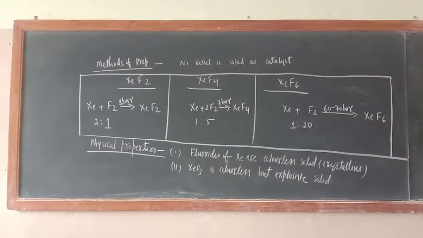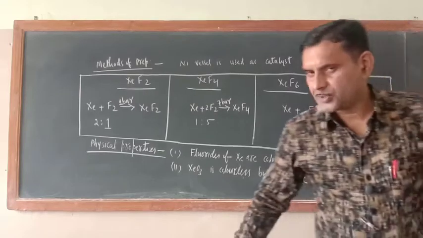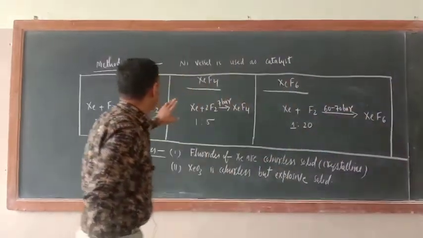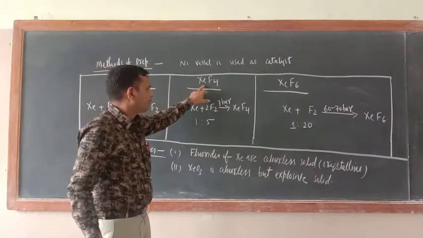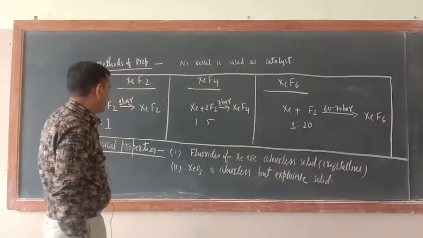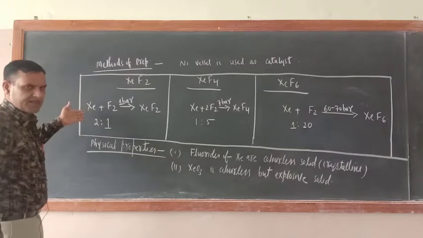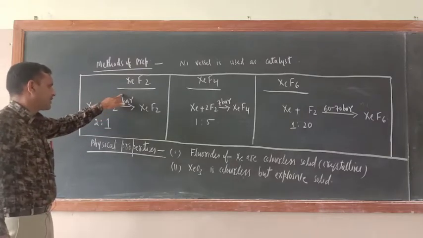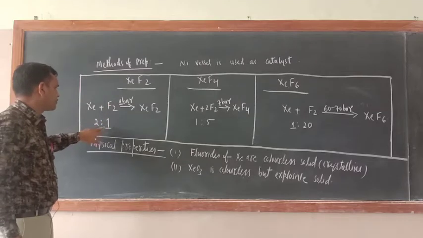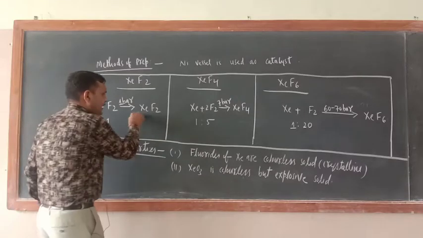Now, methods of preparation. Here we are discussing the preparation of xenon fluorides: xenon difluoride, tetrafluoride and hexafluoride. A very easy method of preparation is there. Xenon reacts with F2 at a pressure of 1 bar in a ratio of 2:1, and you get xenon difluoride.